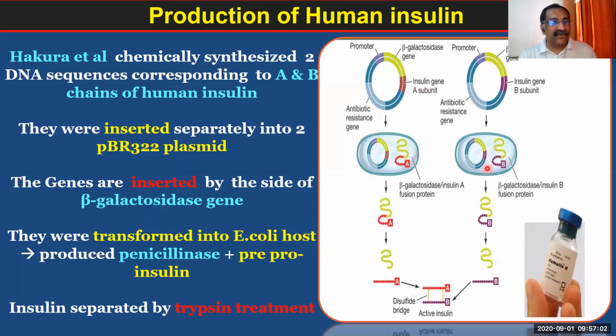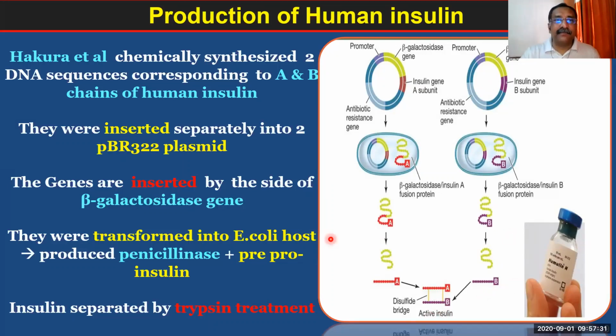Now look at the final picture which has come on your screen. This is the insulin gene subunit A, chain A. This is chain B. Both chains are inserted on separate plasmids. Now this is A and this is B. After that, it has been linked, and from that the insulin is produced ultimately.